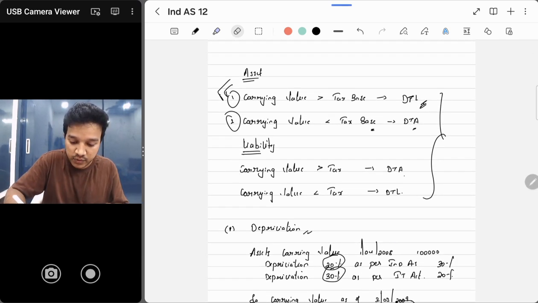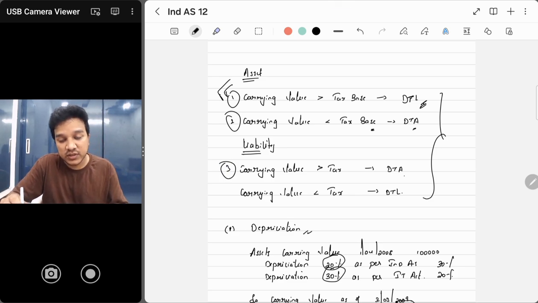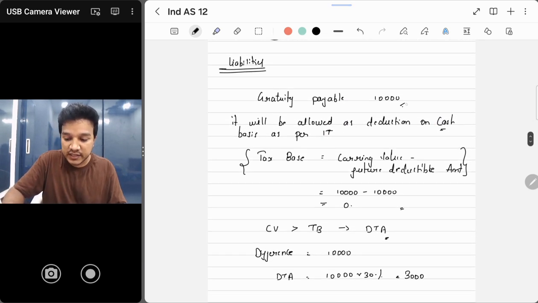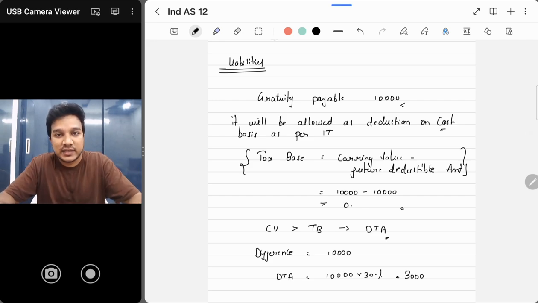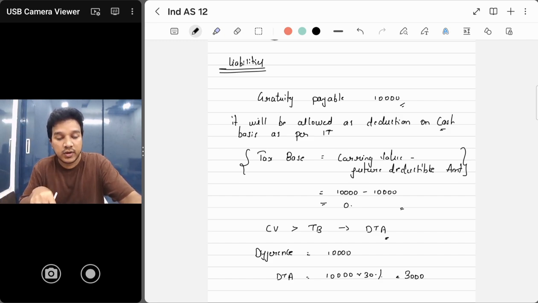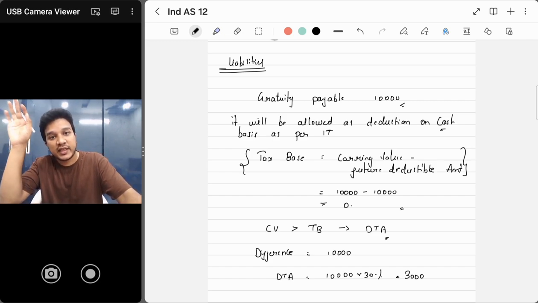Now let's see the third point. Okay, third point, we are in liabilities. Carrying value is greater than tax base, then he's saying it is deferred tax asset. Okay, now let's understand that with another example. Here he is saying gratuity payable. Gratuity payable बोल के we have recognized 10,000 in our books. We will pay that in the future. But income tax act में 43 बोल के एक section है. You will get deduction only on payment basis. Clear? So whenever you pay that amount in the future, you will get deduction in that year.